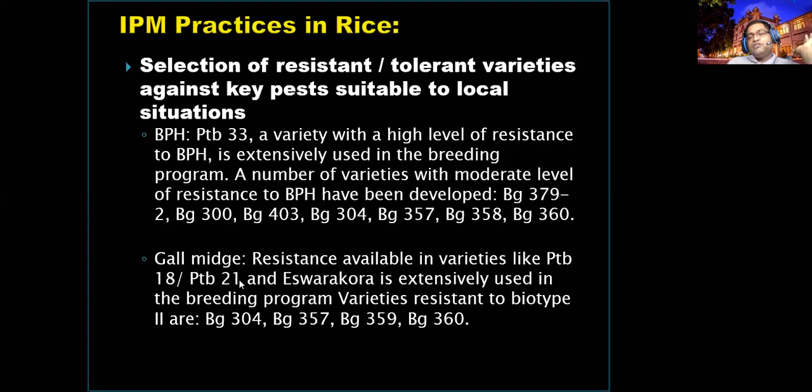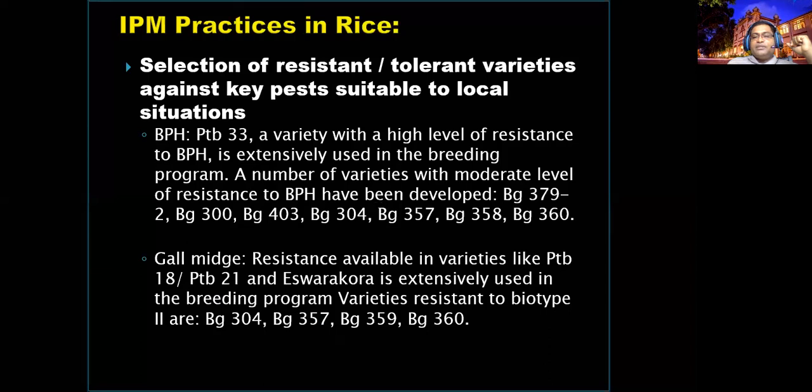For gall midge, in the wetland areas, there are two biotypes. I explained earlier that two biotypes are present in Sri Lanka. For resistance, again from the Indian varieties, PTB18 and PTB21, developed by Punjab universities. From these resistance sources, they transferred the genes to BG304, BG357, BG359, and BG360. Right here, you can find the three varieties.